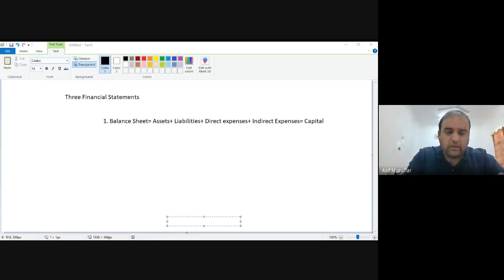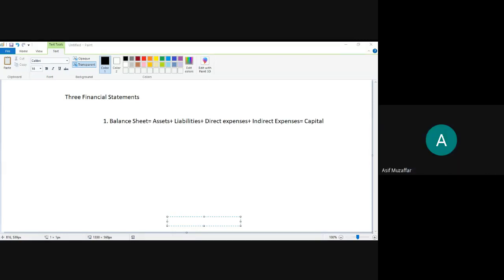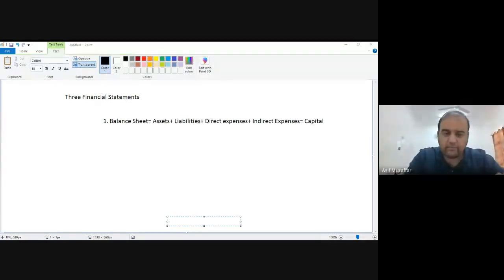For example, if I want to see the assets of Oman LNG, I can go to the website of Oman LNG and I can see what assets Oman LNG has. And what document I need to see? I need to see the balance sheet. So in the balance sheet, I will find the assets.